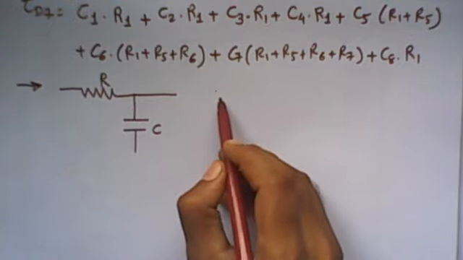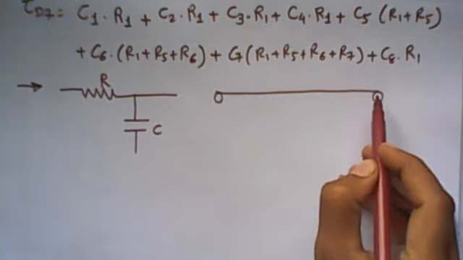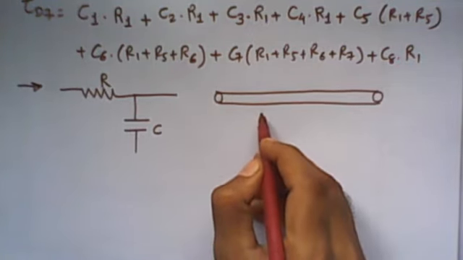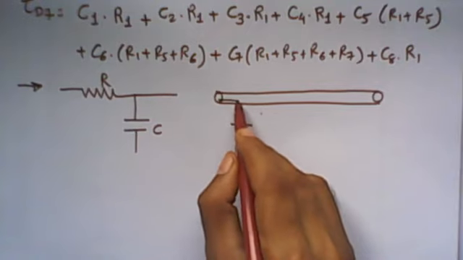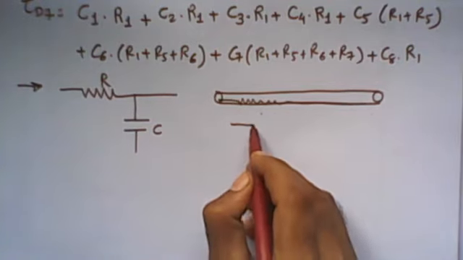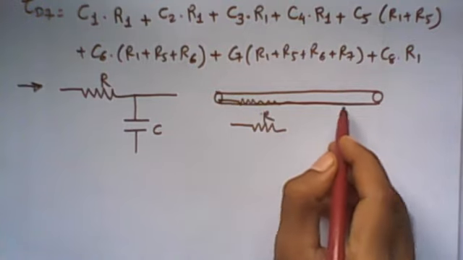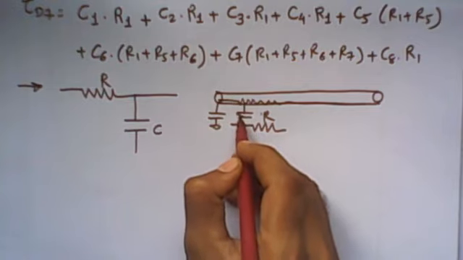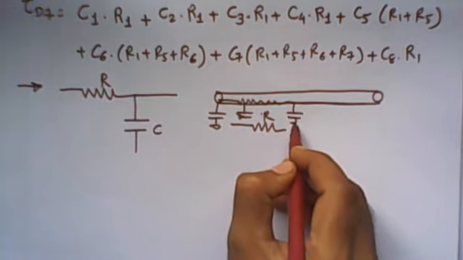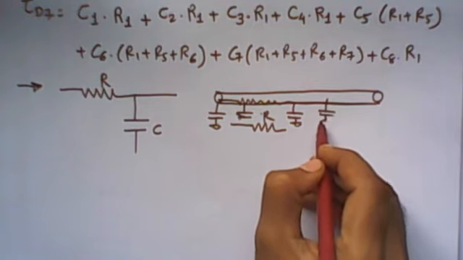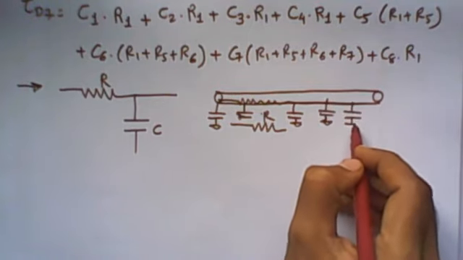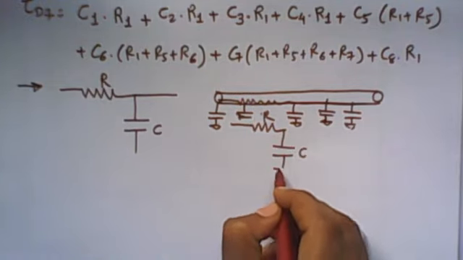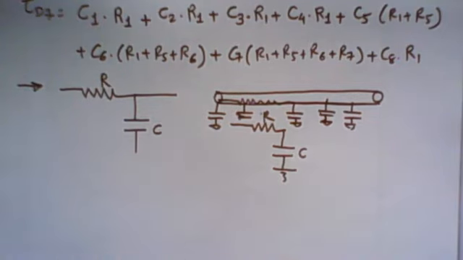So this is nothing but the equivalent of a single wire, which is represented as an equivalent circuit with the total equivalent resistance of the wire, represented as R, and the total capacitance between this wire and ground. Wire and ground form a capacitor, because the wire is a conducting path over the ground. Parallel capacitances add, so it is represented as a simple RC network.